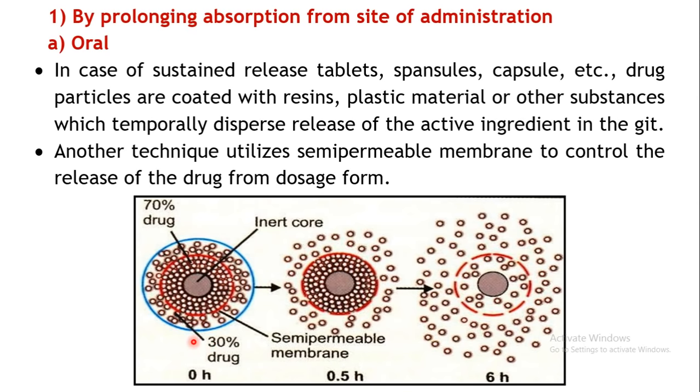When you administer this particular dosage form, the drug present in the outer layer is released immediately, say within half an hour. But the drug present over here is slowly released through the pores, so that it is released over say a 5.5 hour period. By controlling the release of the drug from your dosage form, you can control the absorption of the drug from that particular site.